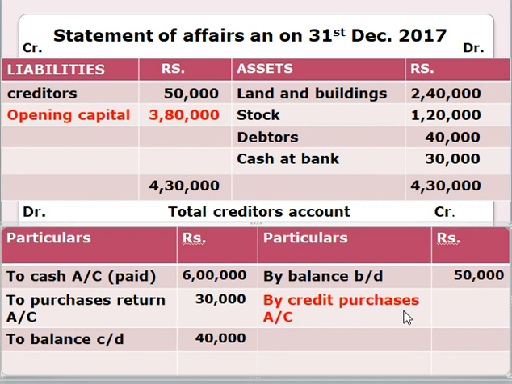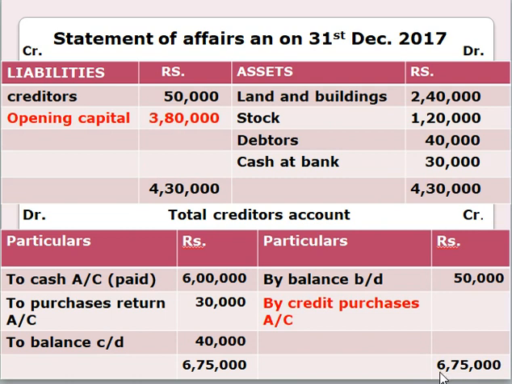For the calculation of credit purchases, we have to add the amount of debit column, which gives you 6,75,000. We have to balance the same amount in credit column also, which is 6,75,000. Then we have to subtract 50,000 from 6,75,000, which gives you 6,25,000.